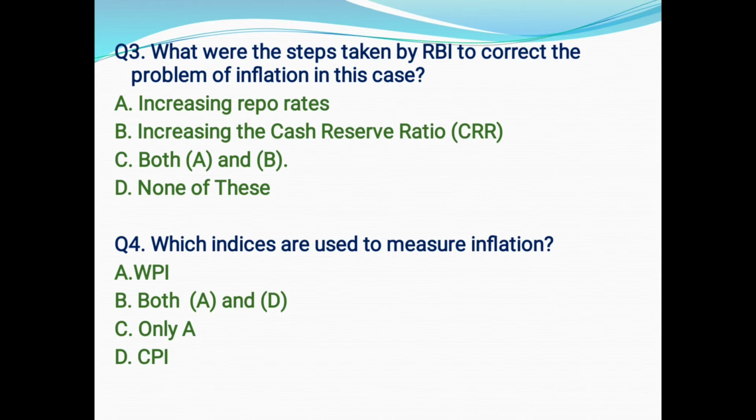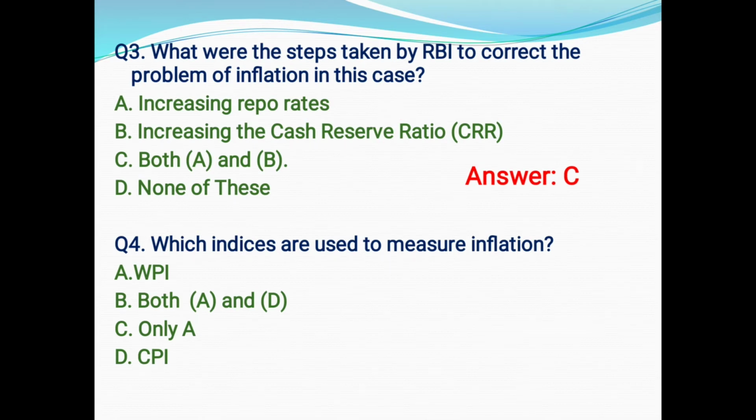So here the correct answer will be option C, that is both A and B. Both repo rate as well as CRR are essential to correct the problem of inflation. Generally the major role of controlling inflation belongs to RBI, that is our central bank, Reserve Bank of India.